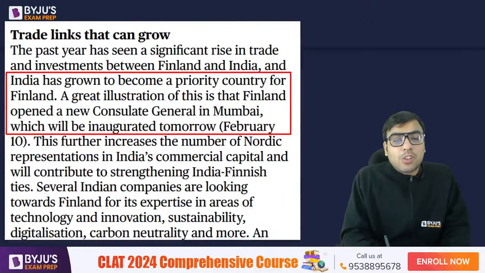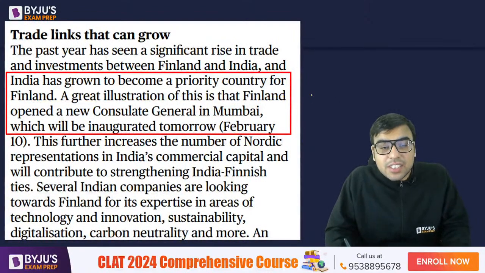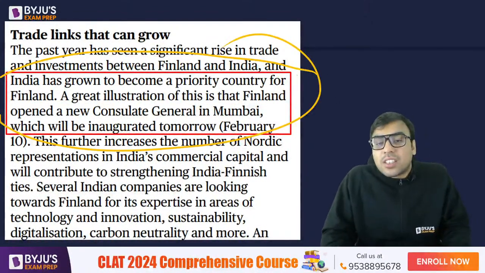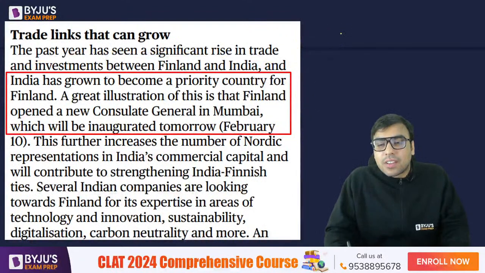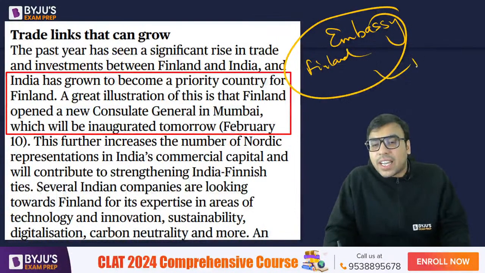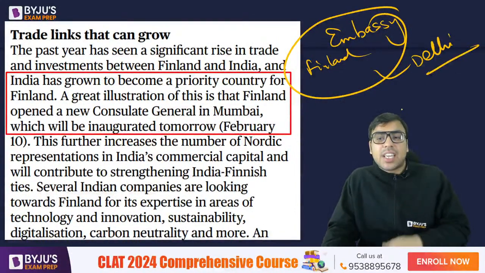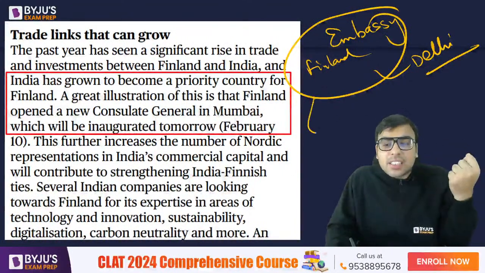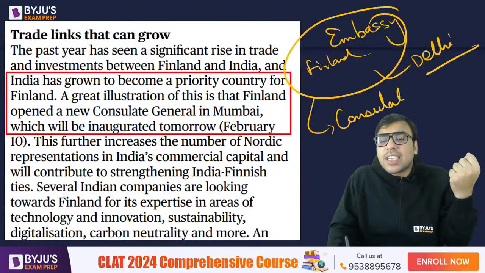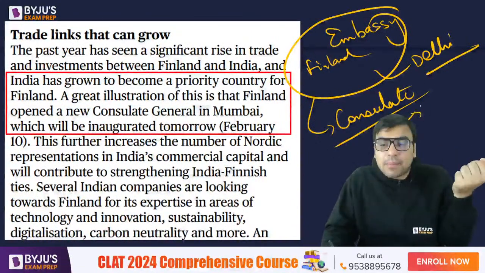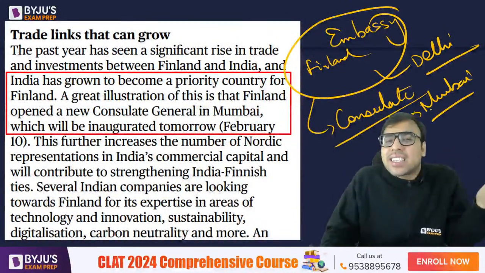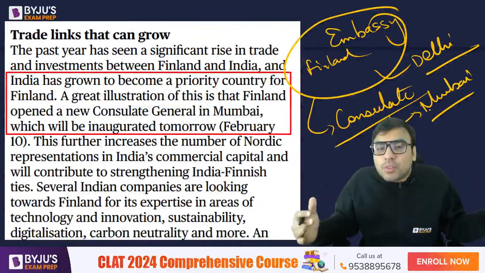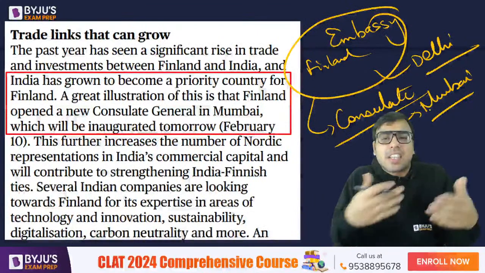Then India has grown to become a priority country for Finland. A great illustration of this is that Finland opened a new consulate general in Mumbai. So for Finland, India has become very important. That is why there's a concept called embassy. You will find, let's say, Finland's embassy in Delhi. But in other cities, if Finland wants to establish more missions, they set up what we call a consulate. Consulate is similar to embassy, but it is generally not in the capital. For example, in Mumbai, they have opened it. So why are they opening so many consulates and embassies? So that people from India can easily go to Finland. So there should be more and more movement of people here and there, with the help of trade and movement of people and all.